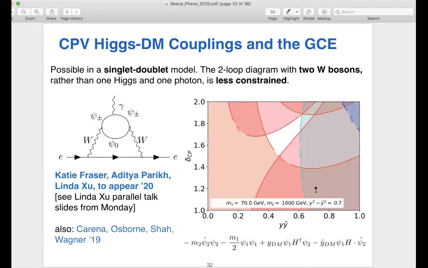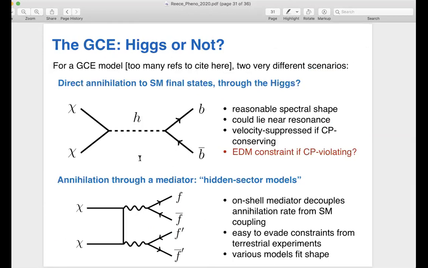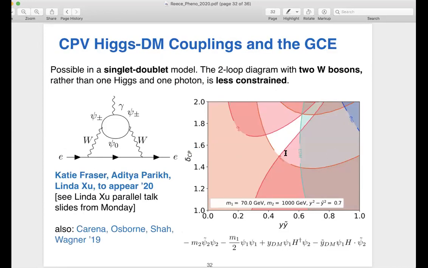Good question. I think the right statement here is that it's possible to fit without CP violation if you tune extremely close to the resonance. I'm not completely sure of the numbers offhand on this, but I think it works. The Higgs width is small enough that if you're willing to do a lot of tuning of the mass so that you sit right on the resonance, then maybe you have a big enough annihilation rate even without CP violation. Although I'm not sure if you can completely evade other bounds. So I guess the answer is I don't completely know, but I think it might be possible. But here it's a lot easier to evade the bounds if you have the CP violation.